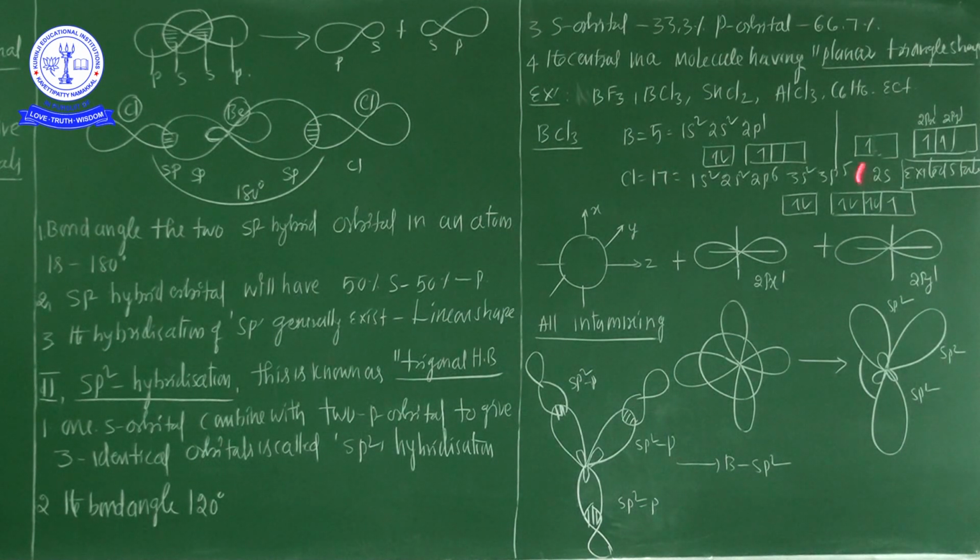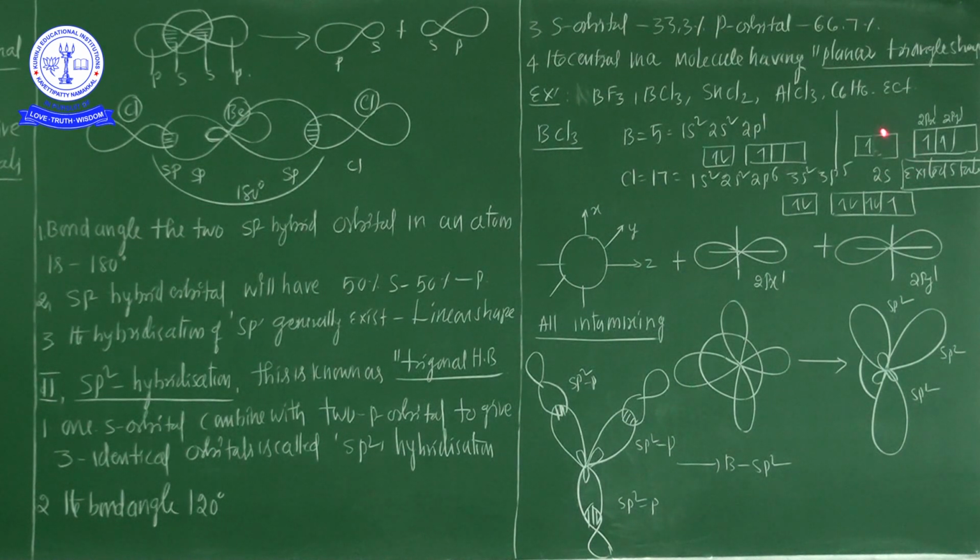So boron in the excited state: from the 2s orbital, one electron jumps into the p orbital. So the s orbital has one electron, and the 2p orbital has 2 electrons. Now, this is the 2s orbital, this is the 2p orbital. Okay? Now boron in the excited state, from the 2s orbital one electron jumped to the 2p. So in the p orbital, px has 1 electron, py has 1 electron, and the s orbital has 1 electron. There are 3 orbitals having 3 unpaired electrons.